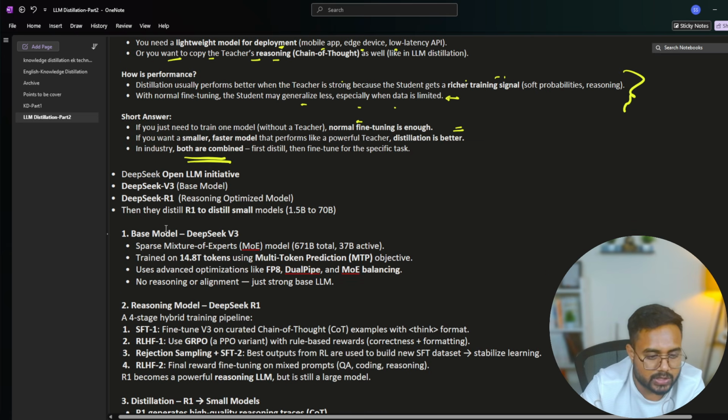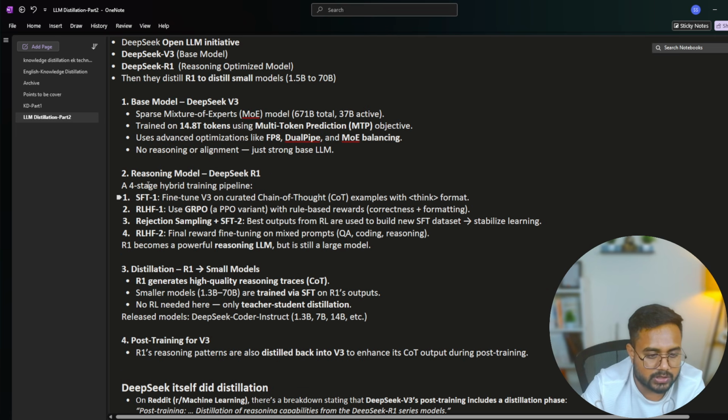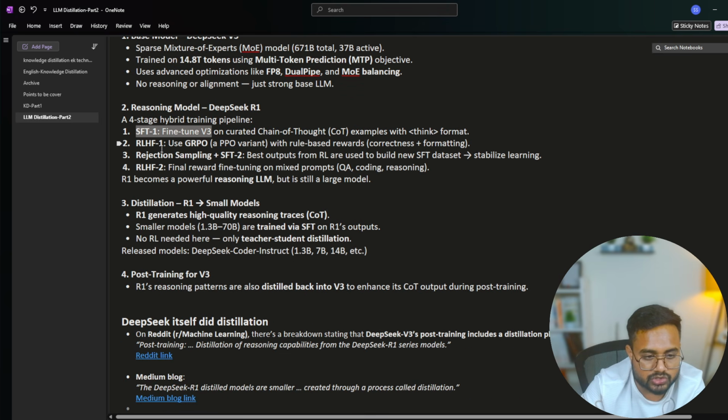So guys, here you can see, if we're talking about the base model, the base model is V3. This model is actually a sparse mixture of experts (MoE) model. And here you can see it has a reasoning capability, meaning further it has been trained. Supervised fine-tuning was performed, then RLHF with a GRPO technique, which is a variant of the PPO technique, and then RLHF again.